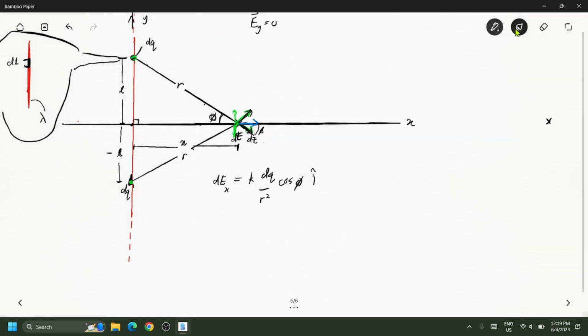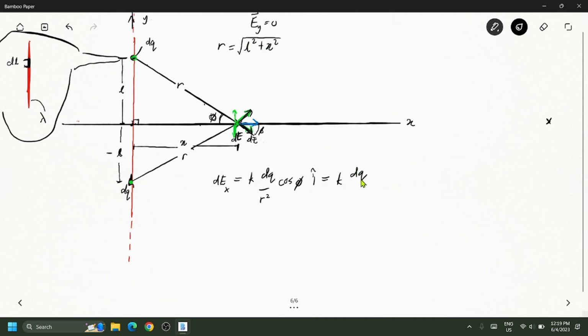Okay, next. So you know that your R is given by, this is from here to here is X, from here to here is L. So R is given by the square root of L squared plus X squared. I hope you get the idea, because from here to here is X, from here to here is L. So you use Pythagoras theorem to obtain the value of R. But here we have R squared, so I have to replace this with L squared plus X squared.